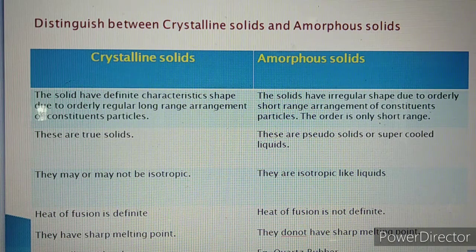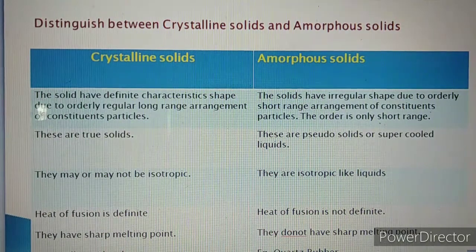For crystalline solids, the heat of fusion is definite, while for amorphous solids, the heat of fusion is not definite. Crystalline solids have a sharp melting point. Amorphous solids do not have a sharp melting point. And once again, examples are there, but they will not be considered as a distinguishing part.